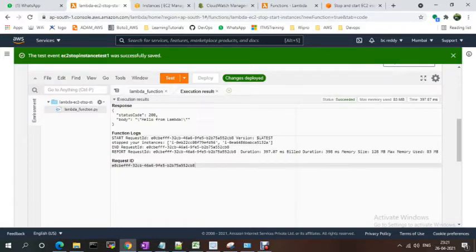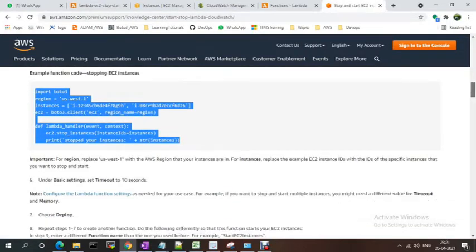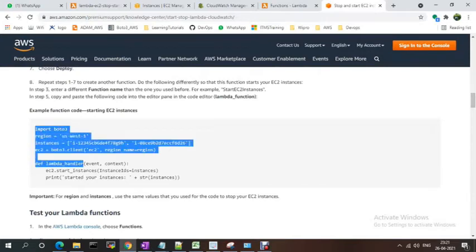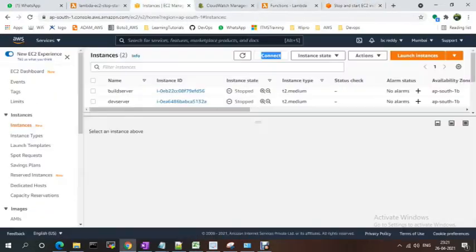If I want to start the instances, you just need to do a start instance function. It was just stopped, right? You just need to do this function with the same instance IDs and everything. Wherever stop is there, you just need to change it to start instances, and it starts your instances. I'm just making the changes to my Lambda function.